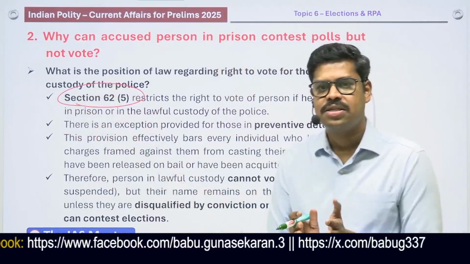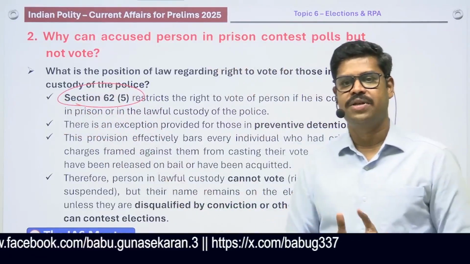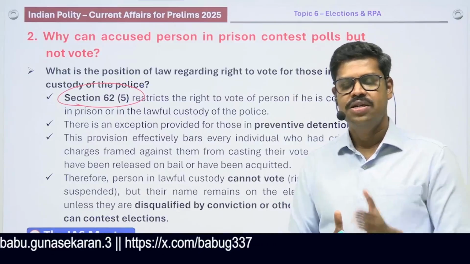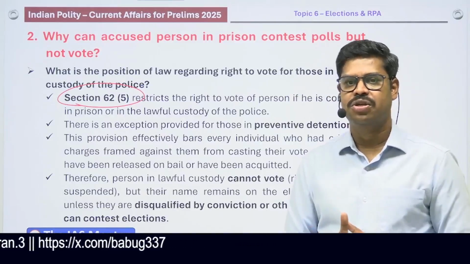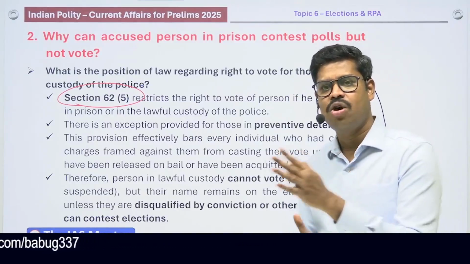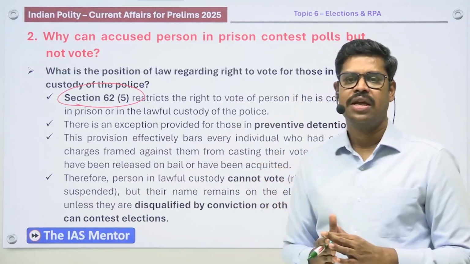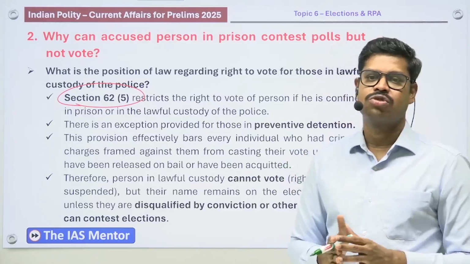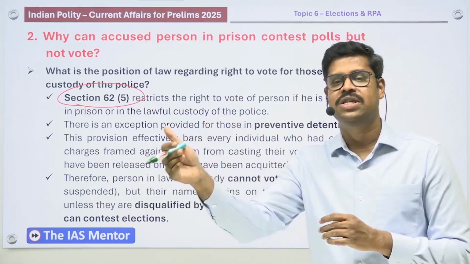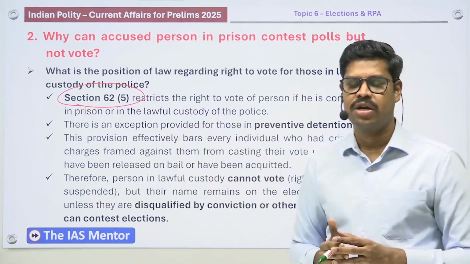Now, what is section 62 clause 5 of the Representation of People Act saying? It says if any person is in the lawful custody of the police or in jail as an accused, the key word here is accused. That means an accused is someone on whom a charge is framed. He is still not convicted in a court of law.